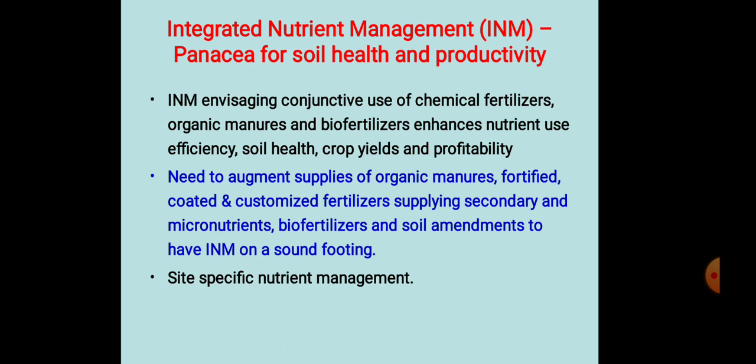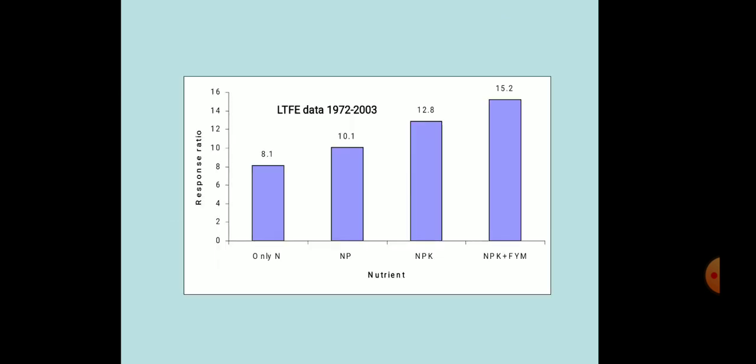Next point: need to augment supplies of organic manures, fortified, coated and customized fertilizers supplying secondary and micronutrients, biofertilizers and soil amendments to have INM on a sound footing. And the last point is site specific nutrient management. This is the response ratio and nutrients.